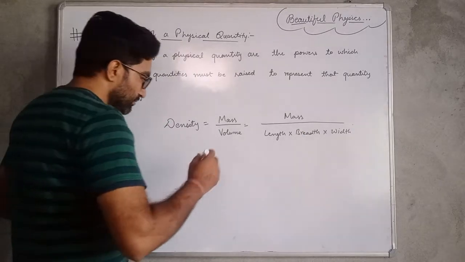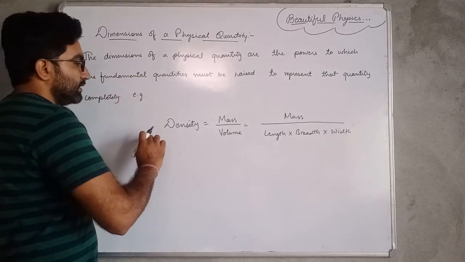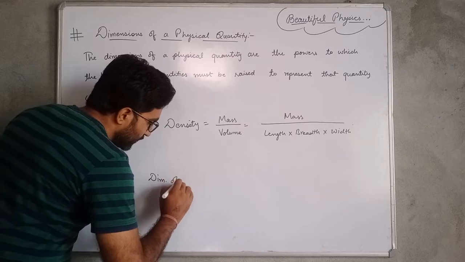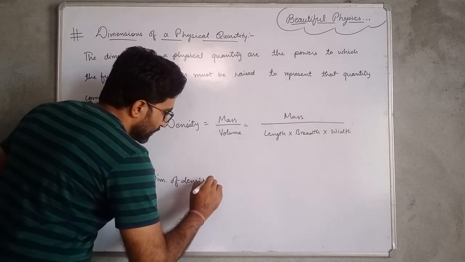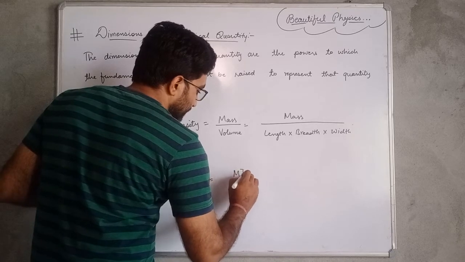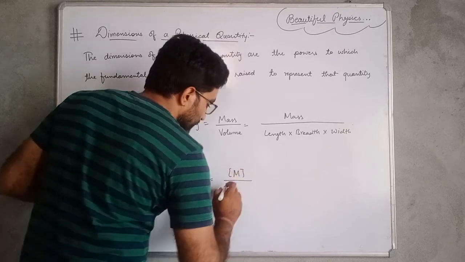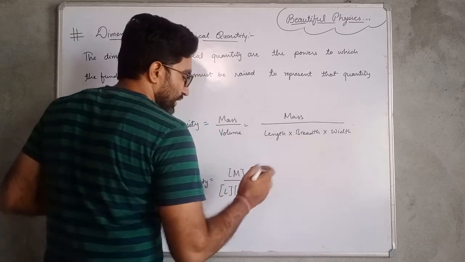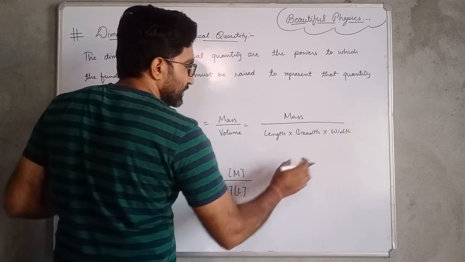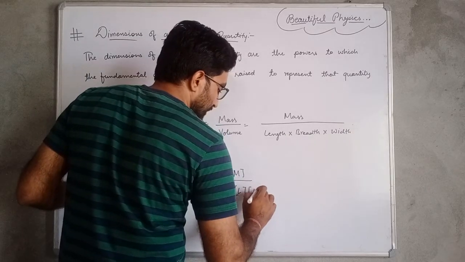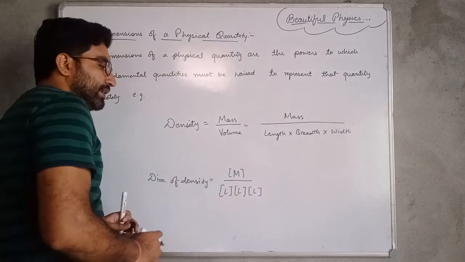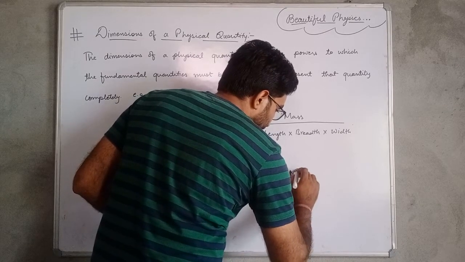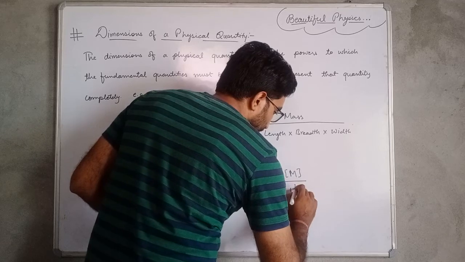Then if we have to represent the dimensions of density, the dimensions of density will be equal to, for mass I am writing M, and for the length again we will write L, and breadth is also a length, or we can simply say it is a distance, and width is also a distance, and these are represented by L, L and L. So if we solve these quantities, then we have M upon L cubed.